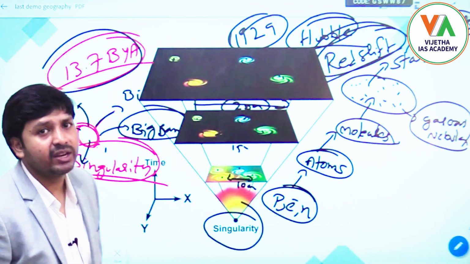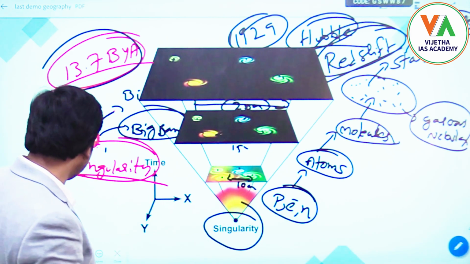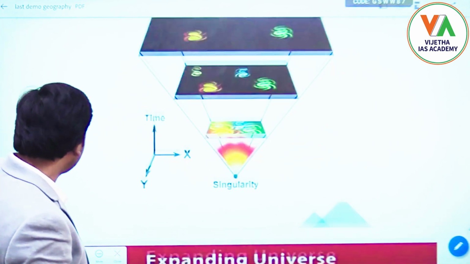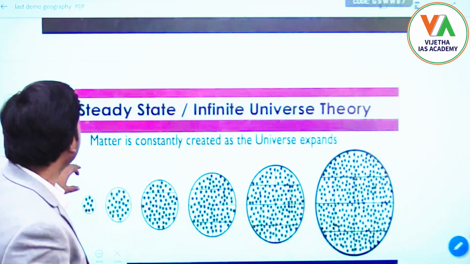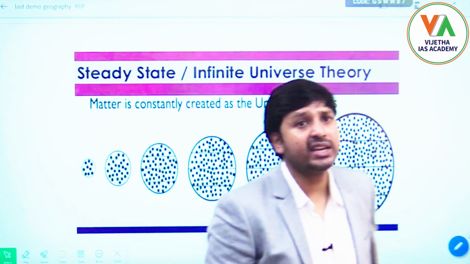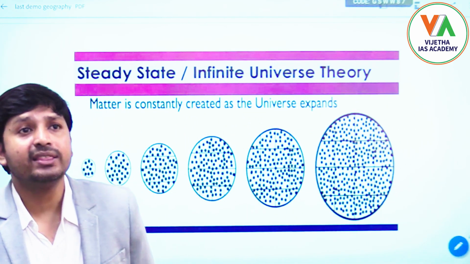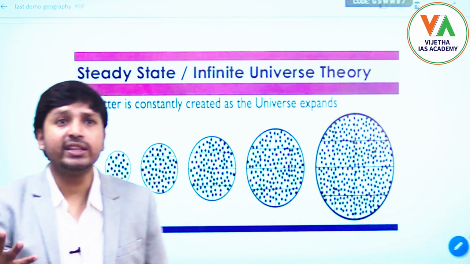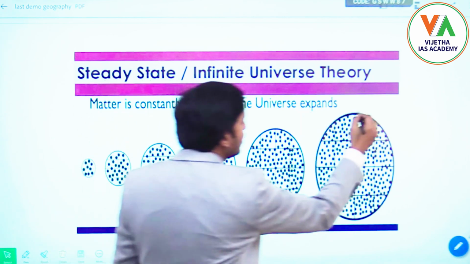This is the second theory which was mentioned with respect to the origin of the universe, the expanding universe, and the last theory is called the steady state theory. Remember, in this steady state theory they are saying that everything is constant, the size and mass of the universe is constant.